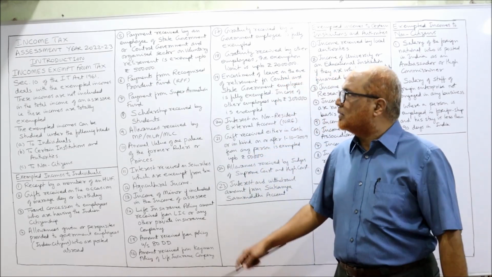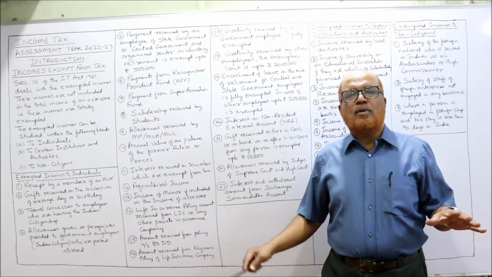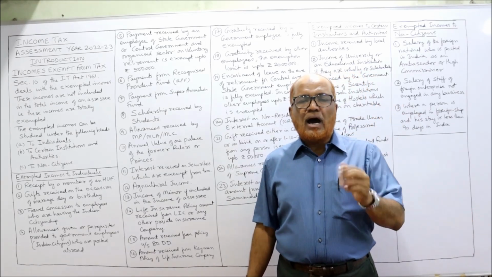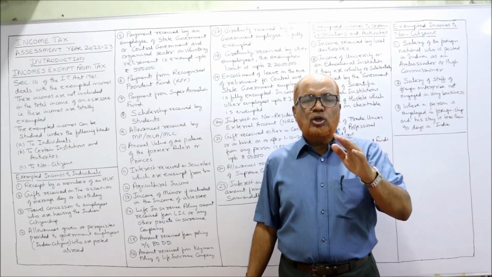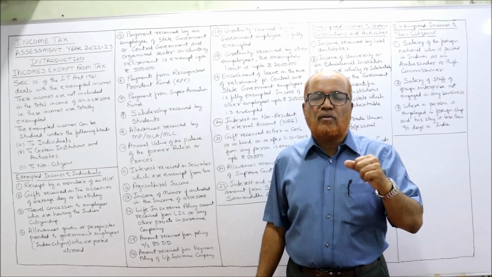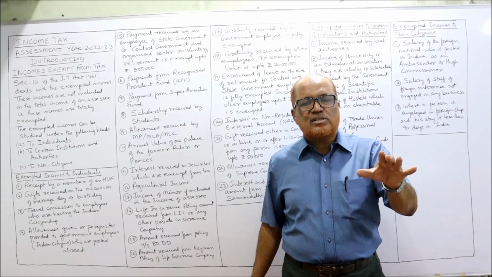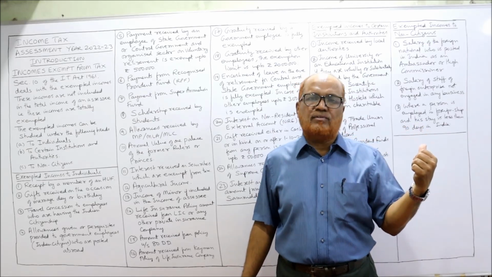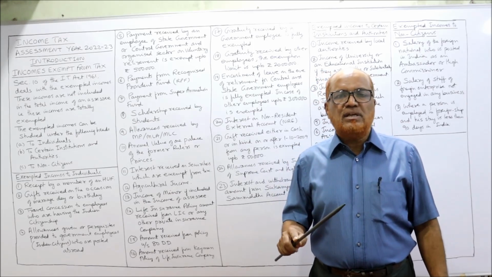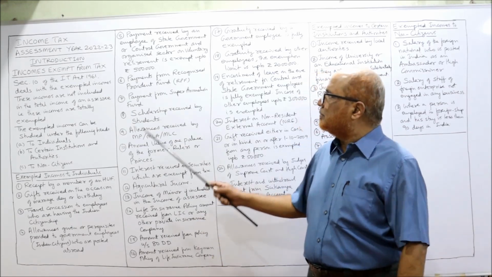The excess is taxed. Payments from recognized provident fund. We have different types of provident fund: RPF, URPF, SPF and PPF. RPF, recognized provident fund; URPF, unrecognized provident fund; SPF, statutory provident fund; PPF, public provident fund. All these provident funds I am going to explain under the head income from salary afterwards. But right now, remember, any amount received by the employee from recognized provident fund is exempted.